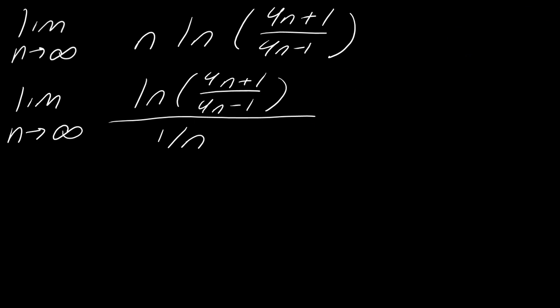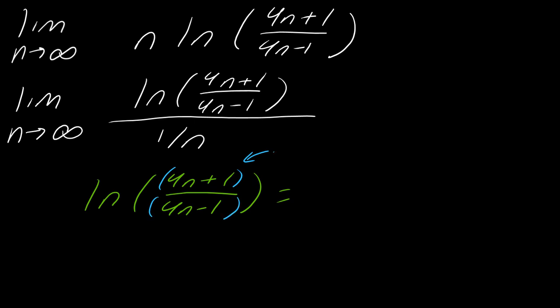And what this does is takes us from one indeterminate form to another one. The other thing I want you to note is, with this natural log of 4n plus 1 over 4n minus 1, if I divide everything inside by n, what would I be left with?